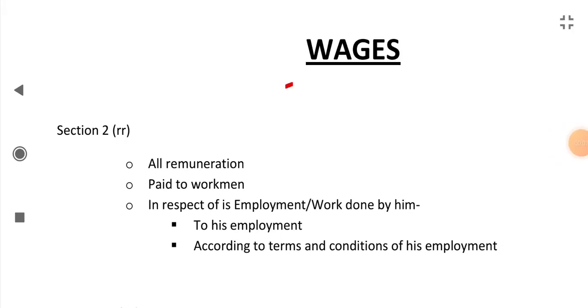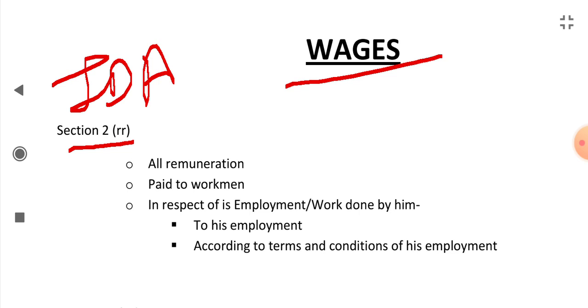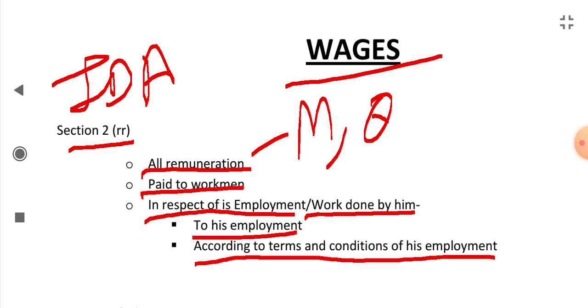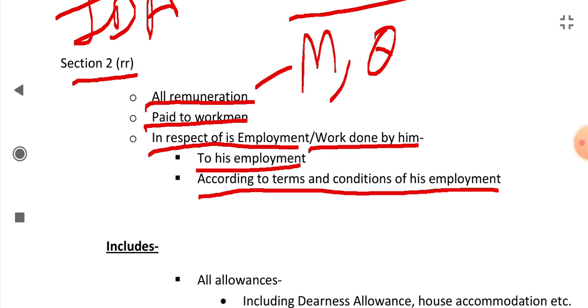Now we will cover wages. What are wages? According to Section 2(rr) of the Industrial Disputes Act, wages means all remuneration, that is, payment done in the form of money or otherwise, all those types of payment paid to the workman in respect of his employment or work done by him, according to the terms and conditions of his employment. All types of payments which are paid to the workman in respect of his employment are called wages.